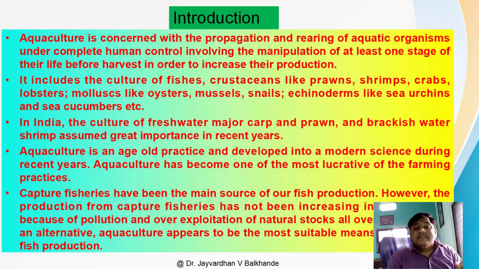Day by day capture fishery production declines because of pollution, and the main reason for this decline is the over exploitation of fishes. We just go into the sea, release nets and collect the fishes from the seawater, and after collecting, the number of fishes present in the sea decreases day by day.